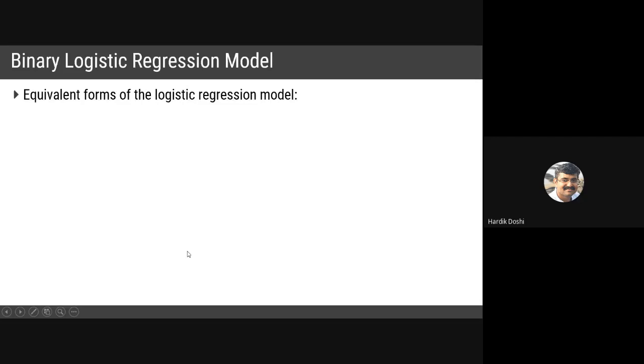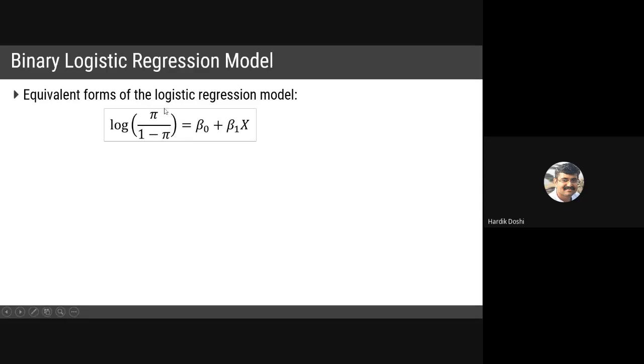So the binary logistic regression model is a logarithmic model: log of success divided by 1 minus success. What is 1 minus success?